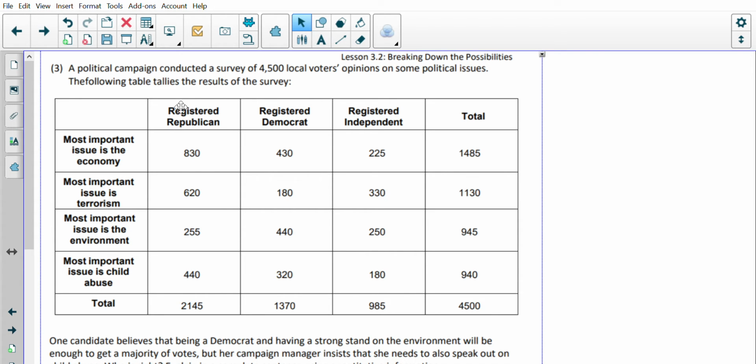So there were 830 registered Republicans that thought the most important issue was the economy. That's how you read that. There were 180 registered Democrats that think terrorism is the most important issue. There are 250 registered independents that think the most important issue is the environment, okay?